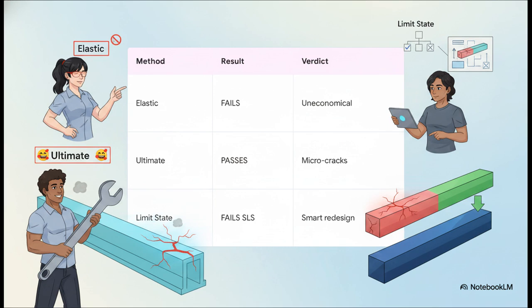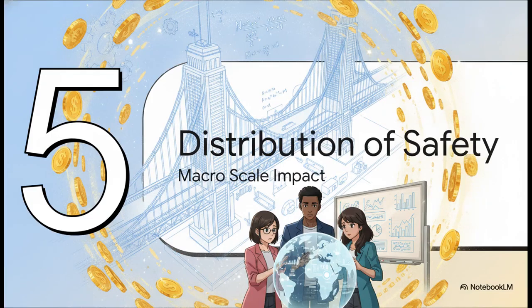Finally, the limit state method steps in. It checks the ultimate strength and says, yes, we're good, it won't collapse. But then it checks the serviceability limit state, catches that 17.5 stress flaw, and flags it. It fails the beam, but it doesn't do it blindly. It forces us to intelligently redesign the depth to just 450 millimeters, ensuring safety against collapse and durability in daily use. And this leads us perfectly into our final section, Part 5, Intelligent Distribution of Safety.